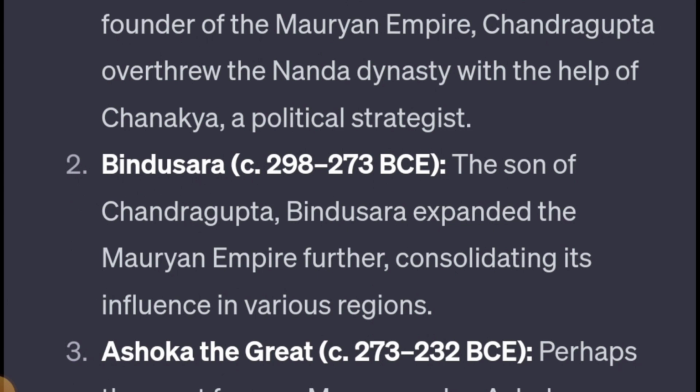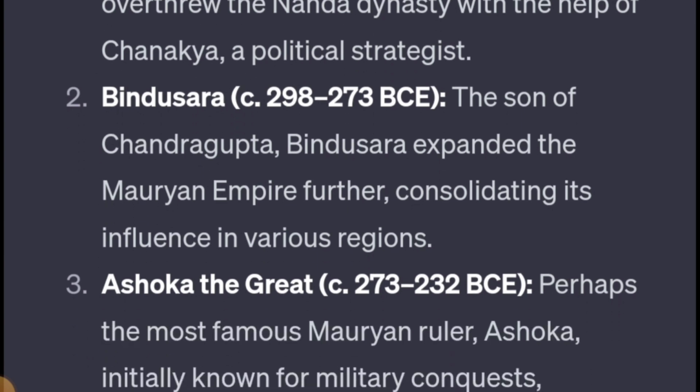So Bindusara was also a very good ruler, and he expanded the Mauryan Empire so much that it almost conquered the entire Indian subcontinent. Leaving out some regions of the south, like present-day Kerala and Tamil Nadu, the Mauryan Empire conquered the whole Indian subcontinent in the reign of Bindusara. After Bindusara, Ashoka the Great became the king.